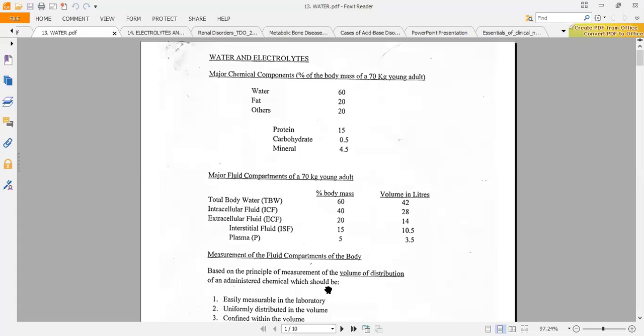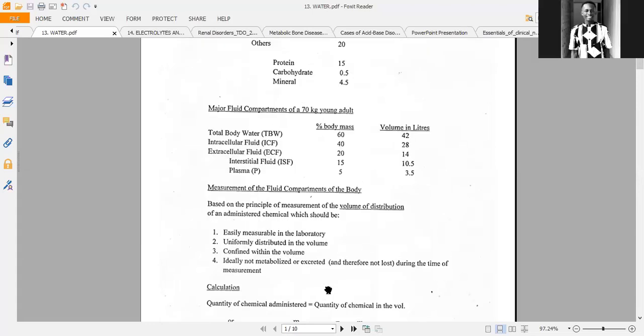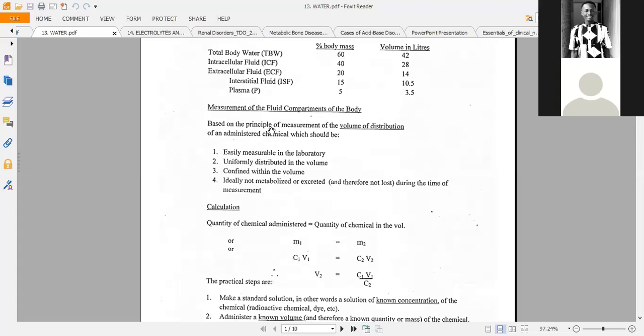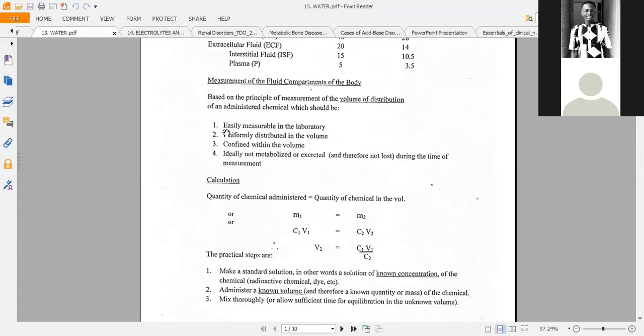So there are properties of the dyes that you could use. One, the dye should be easily measurable in the laboratory. It should have a uniform volume of distribution, and it should be confined within the volume. So if you are measuring plasma volume, that dye must stay within the plasma. And then ideally it should not be metabolized or excreted. But later on we will see that some of them can be excreted by the kidney. So we will see how to go about all those.